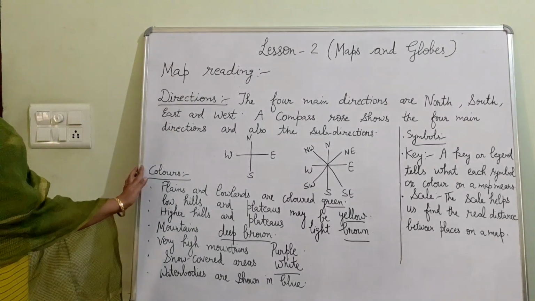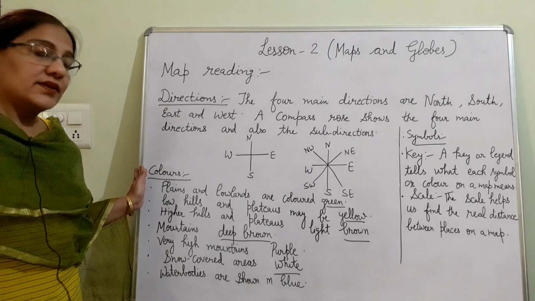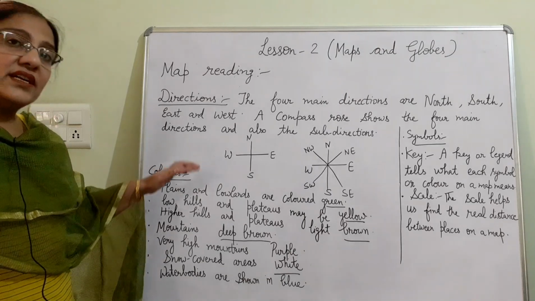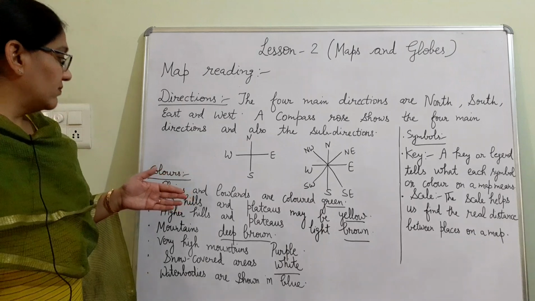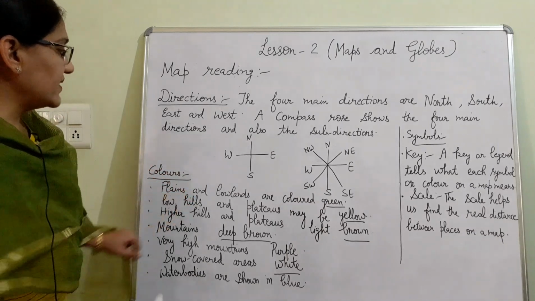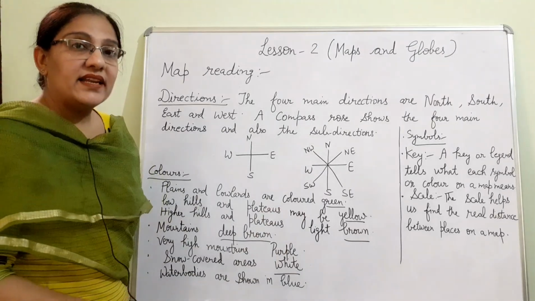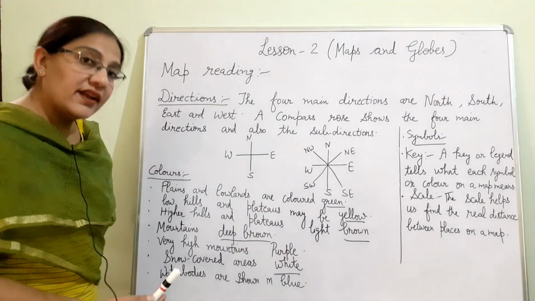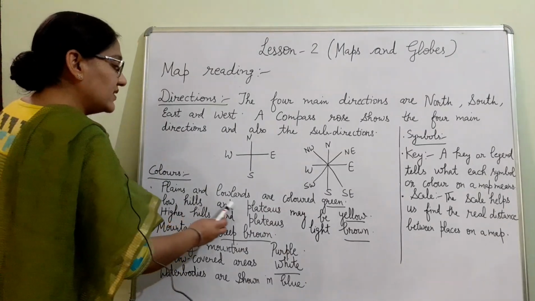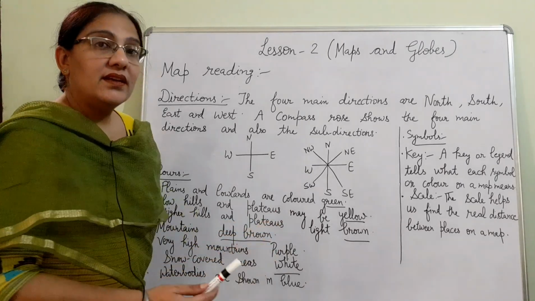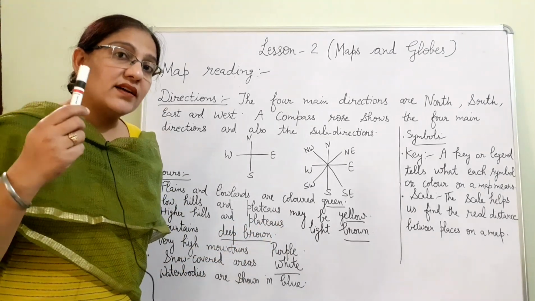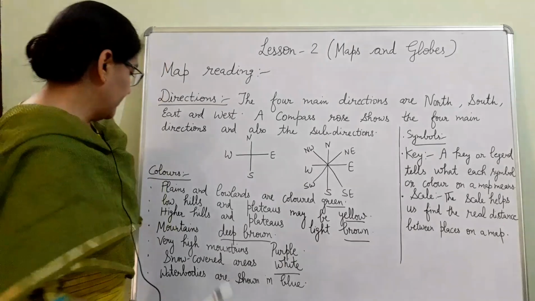Colors. We use different colors on a map. So which colors are used to show which things? Plains and lowlands are colored green. For showing plain areas, which color do we use? Green color. Low hills and plateaus may be yellow. As we go higher, the color becomes darker.